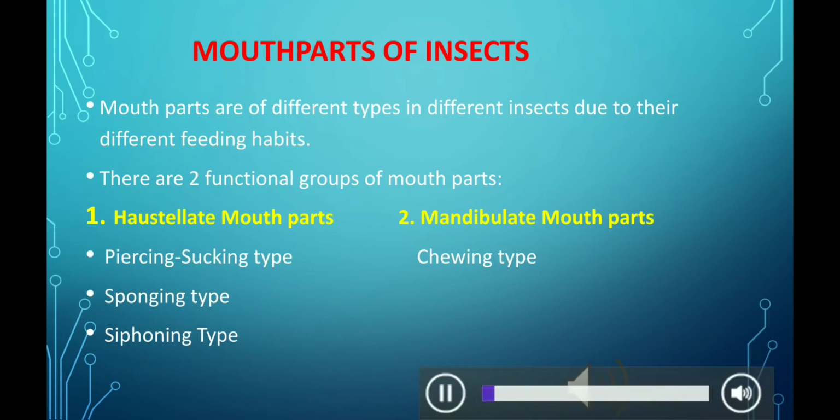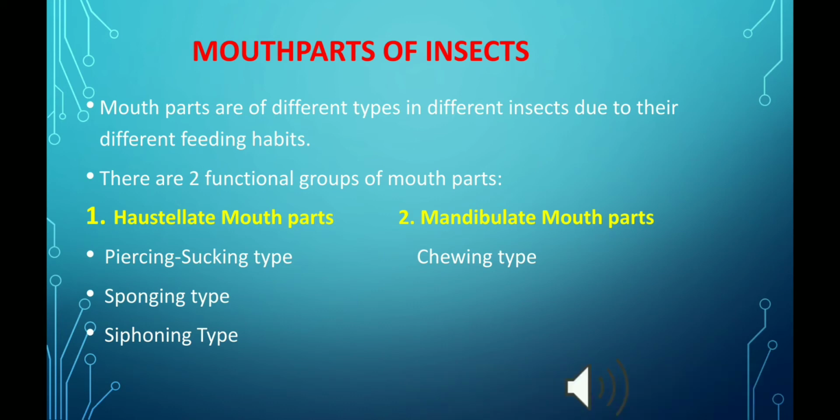Mouth parts are modified differently in the different types of insects according to their mode of feeding and their requirement. We basically divide mouth parts into 2 functional groups, and these are haustellate type of mouthparts and mandibulate type of mouthparts. Haustellate type includes the following types: piercing and sucking type of mouthparts, sponging type of mouthparts, siphoning type and the lapping type of mouthparts found in different insects. And if we talk about the mandibulate mouthparts, then it includes chewing type of mouthparts.